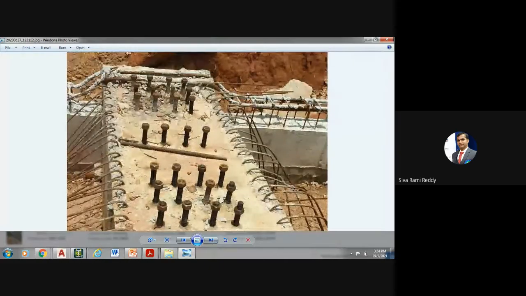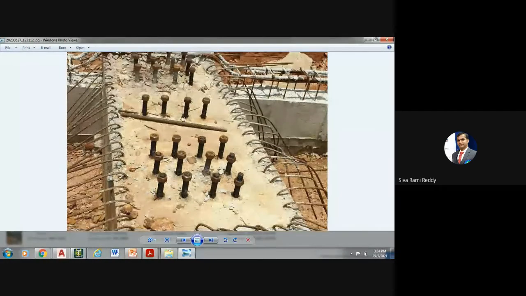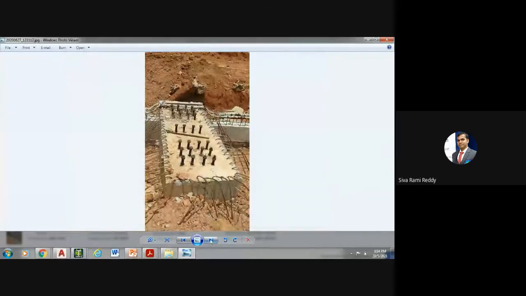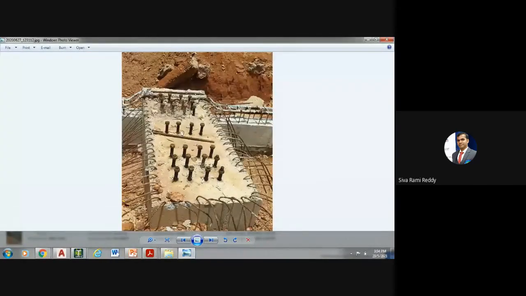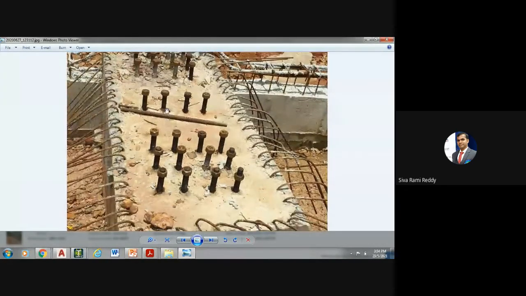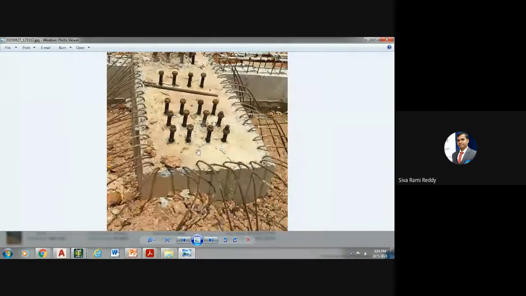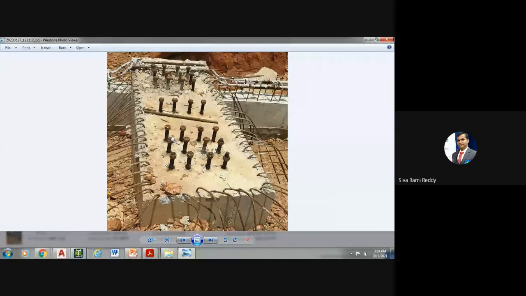See here, for every bolt, it is not easy to find out the center of the bolts. When the people are ready with this column, if the hole is not exactly at the bolt location, then that is tough. How can you just break everything? So everything has to be done at a micro level.